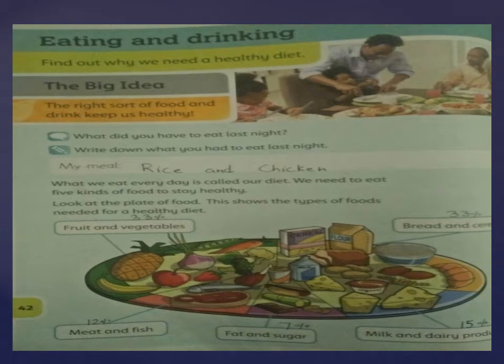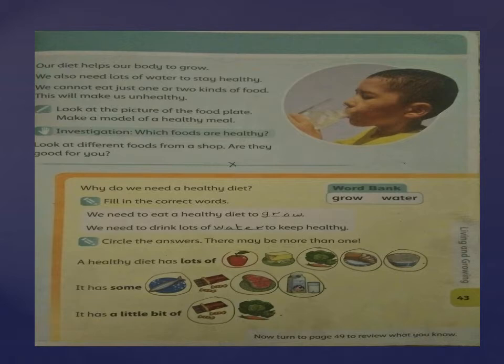Now come towards page 43 and also write date and day on page 43. Okay, so this is page 43. Write today's date and day on it as 17th November 2020 and Tuesday. And let's start it now.